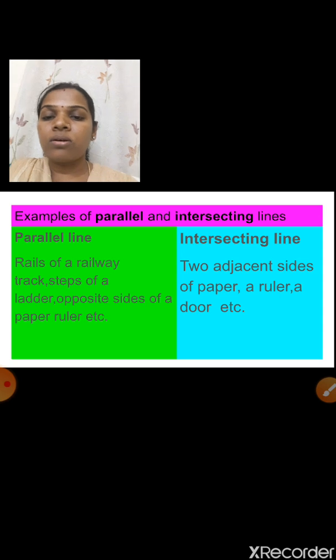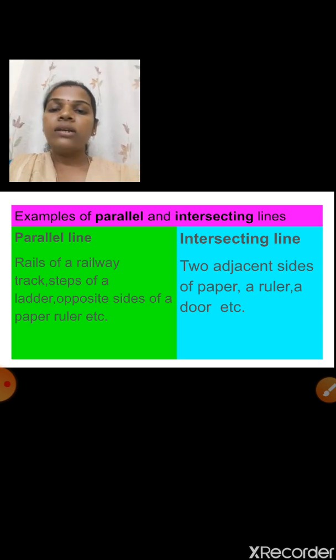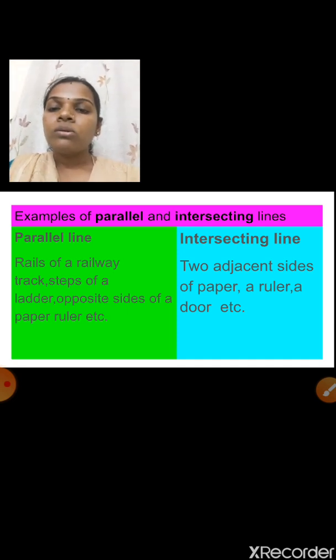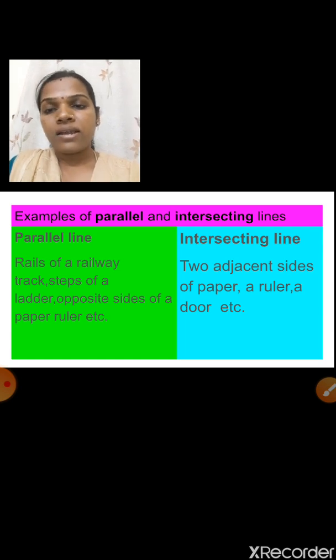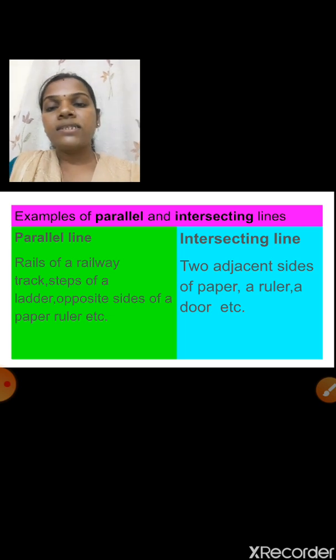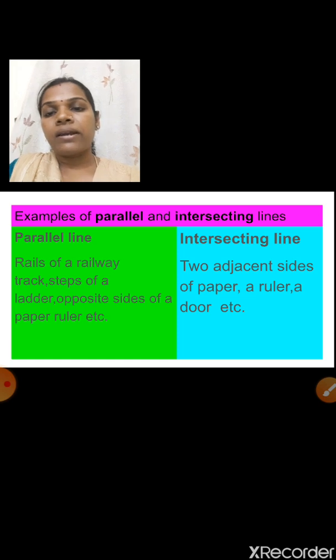Next one is the ruler. Take a ruler and observe its opposite sides. So those are parallel lines. The opposite sides of a paper or a ruler are parallel.